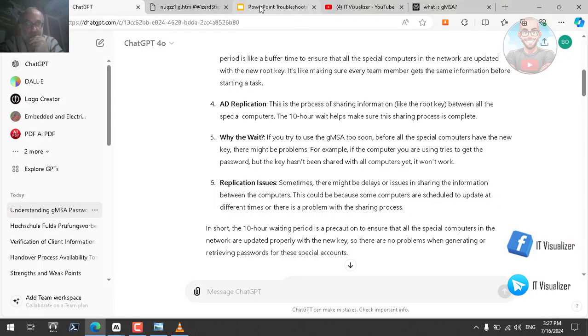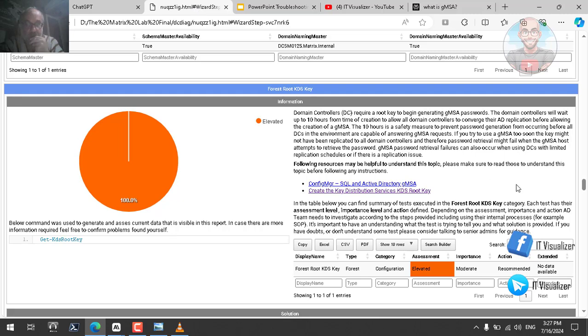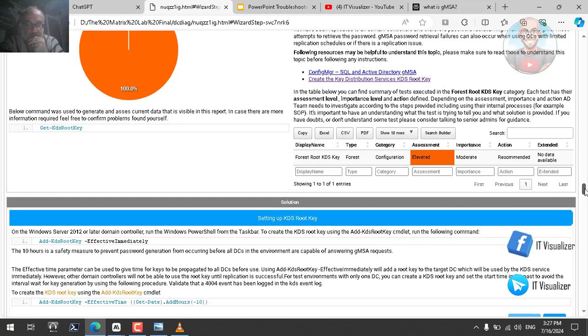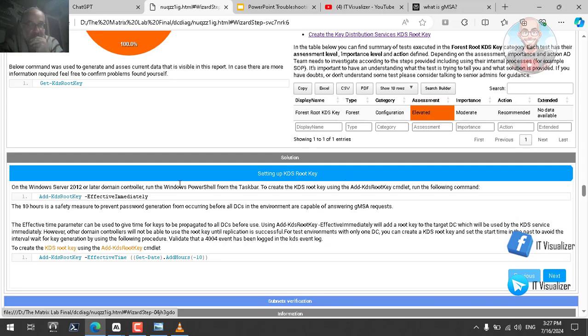But what if I need to implement the root key? So we can go and tell him, if you need to install the KDC root key on a certain domain controller, you can tell him add KDC root key effective immediately. Okay, but after doing that, you need to wait for 10 hours until it is replicated to all of the domain controllers. If you need it to be replicated immediately, you can use this second line here to tell him minus 10 hours to make the replication immediate.